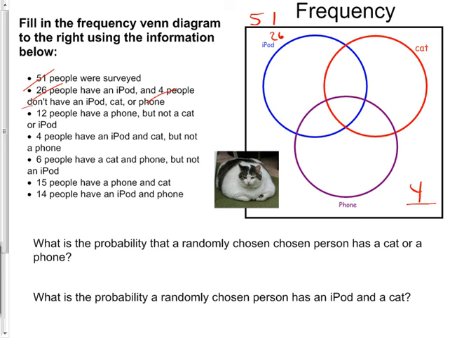Okay. 12 people have a phone, but not a cat or iPod. Okay, phone, but not a cat, not an iPod. So it can't be here, can't be here, can't be here. So it has to be just the phone spot, so it would be a 4 right there. You agree with that? Or is it 12? Try 12. I was sick yesterday. I don't think my brain's quite back to top speed yet. All right. We got that number done. Anyway, keep going from there. Once you're done with that, if you are a fast worker, if you want to work on the next slide, that'd be totally fine. I'll be back in just a second.